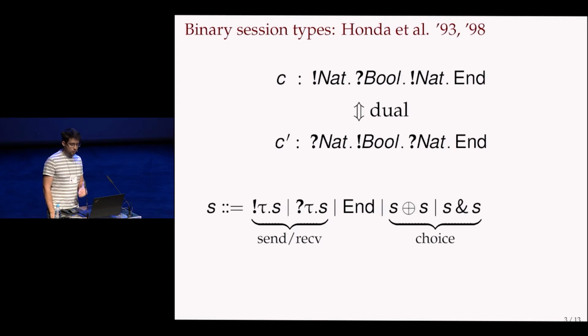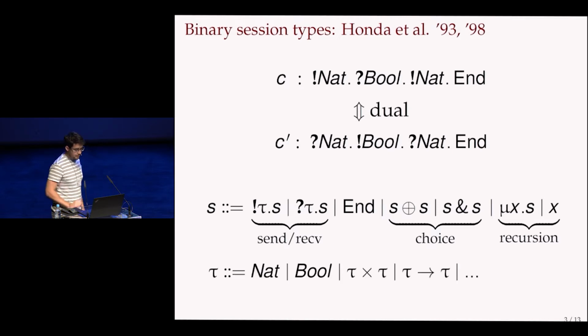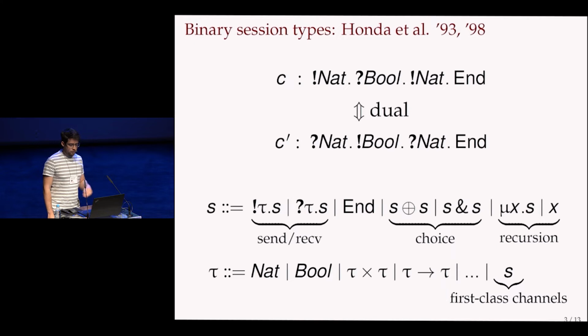So we have seen now send and receive and end, but usually session types also have a form of choice, where one party decides, it sends a Boolean or a bit saying, I want to go to the left side of the protocol or to the right side, and then the other party has to deal with that choice. We usually also have recursion, so we can make infinite protocols. And the types of messages that we send are just the values in your language. But an interesting point of binary session types is that channels are also ordinary types, so you can also send them as messages over other channels.